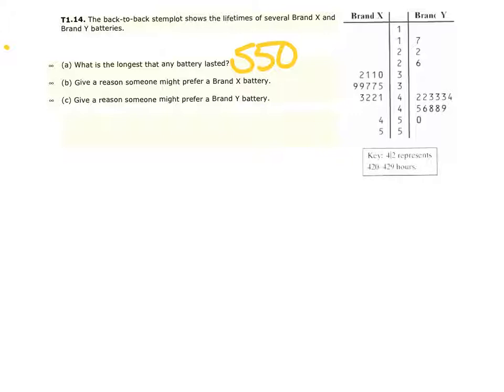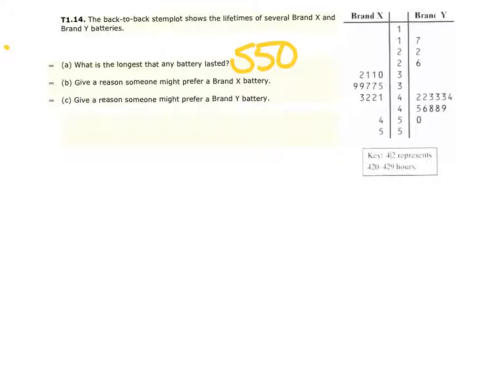Now, as you compare these two distributions, we have brand X. If you look at brand X, by the way, we see here the spread. They're spread out between 300 minutes to 550 minutes. So their spread there is what, 250. If we look at the spread here, brand Y went from 500 to 170. So the spread there is 330. So brand Y has more spread or more variability. Then brand X has less spread, by the way.